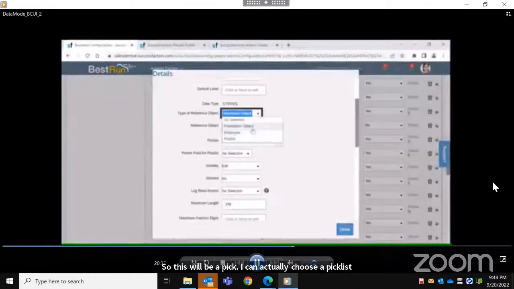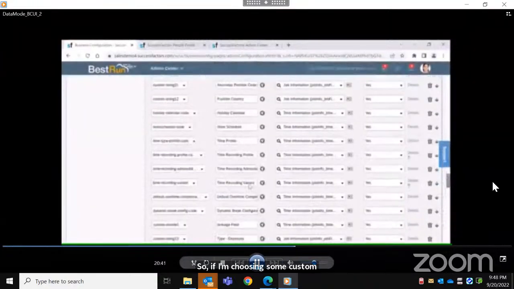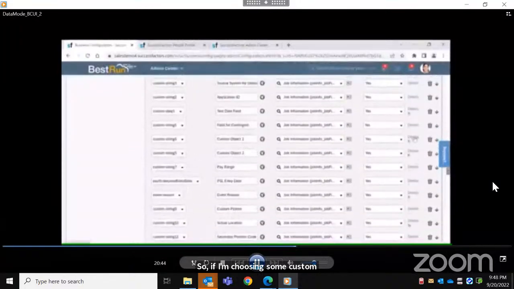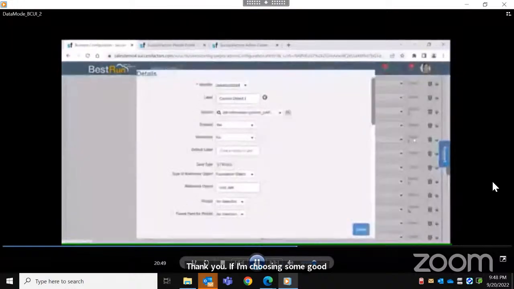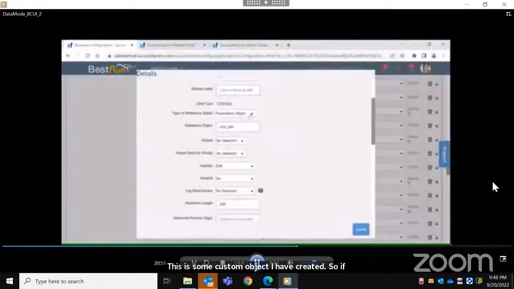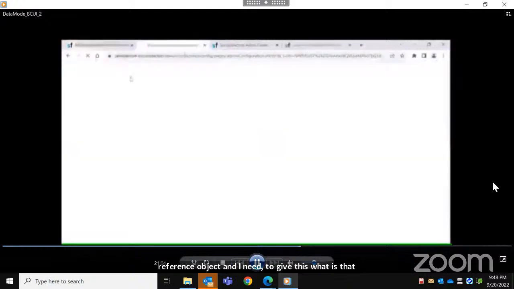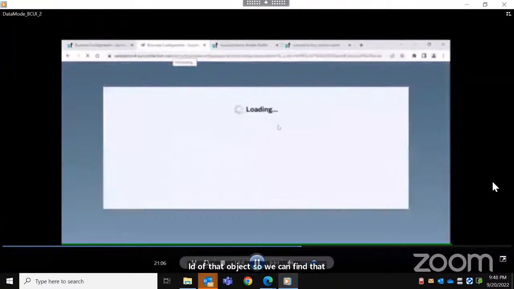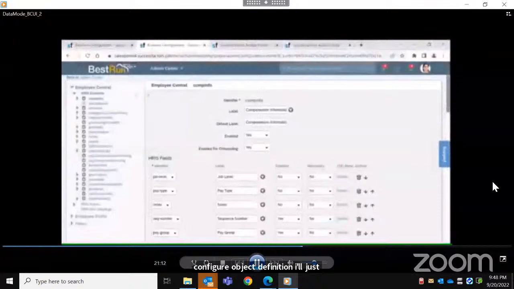If I am creating a custom object, I have to select foundation object as the type of reference object, and I need to give the ID of that object. We can find that object from configure object definition. I'll just show you that object.